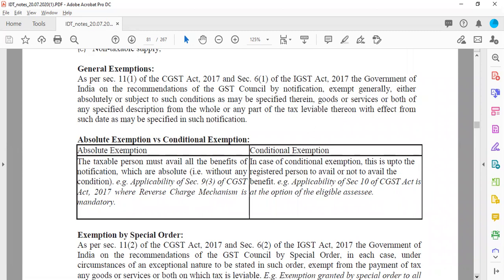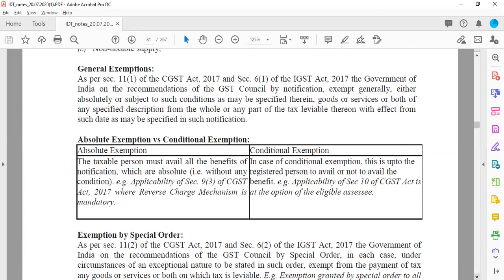So for example, under the reverse charge mechanism, that is under RCM, the service provider or goods supplier is not required to pay GST, and this is an absolute exemption. So for example, if a lawyer is providing services, then for the lawyer, there is an absolute exemption. So he is not required to charge GST in any circumstances.